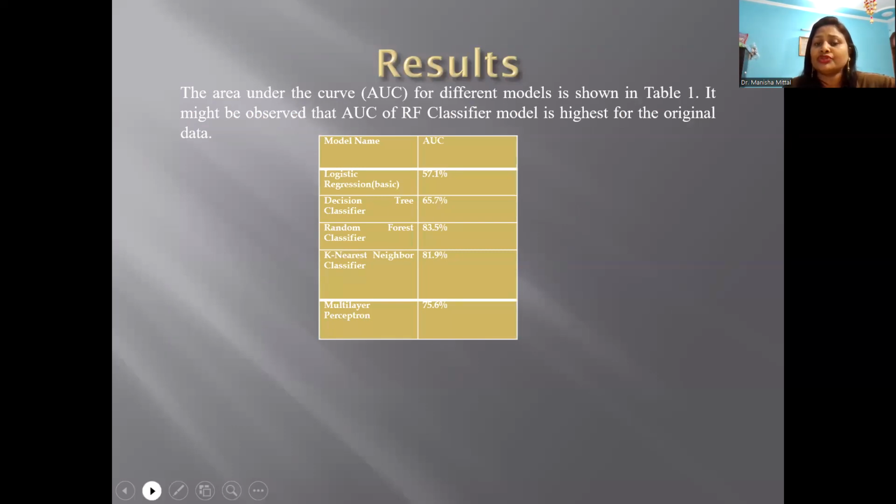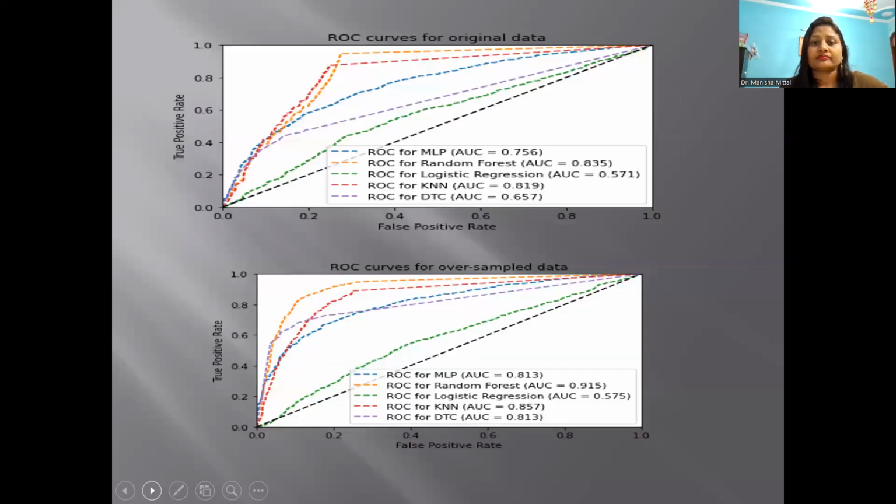It might be observed that the AUC of the RF classifier model is highest for the original data. These are the data. The logistic regression based rate AUC is 57.1%, and the decision tree classifier 65.7%. Random forest classifier shows 83.5%, and KNN is showing 81.9%. The multi-layer perceptron is 75.6%. So these are the curves which are analyzed, and the results were found according to these data.